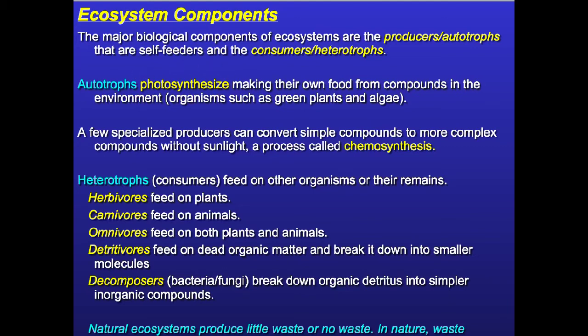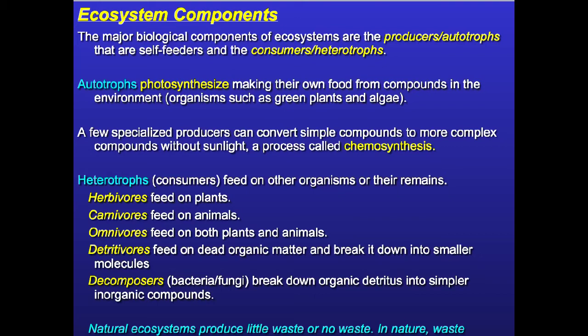Now, it's not just photosynthesis, it can also be chemosynthesis. Those organisms that live in the abyssal zone in the ocean get no sunlight, but they do get chemicals that they can turn into energy. Now, heterotrophs. What does hetero mean? What does homo mean? Same. Hetero means different. Different energy means that it has to consume or feed on other organisms to get its energy.